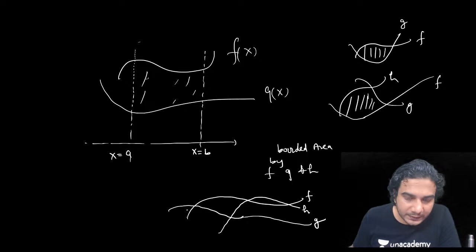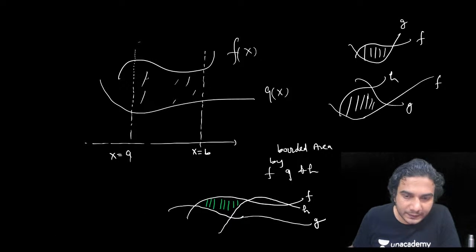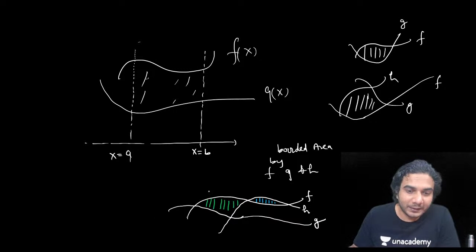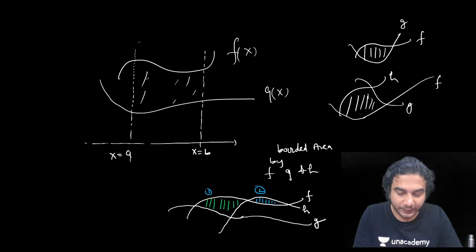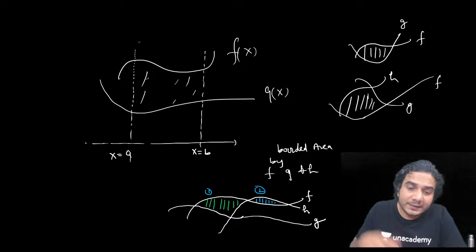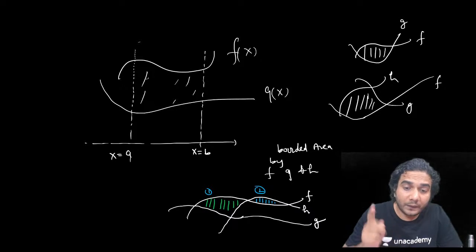So clearly you can see one bounded region here, right? This is one bounded region. And the other bounded region you can see is this, right? This is also a bounded region. But this is the first one, and say this is the second one. But which one is the area bounded by F, G and H? Now this is an important point, okay? The second one is bounded by F and H only. But the first one is bounded by F, G and H.